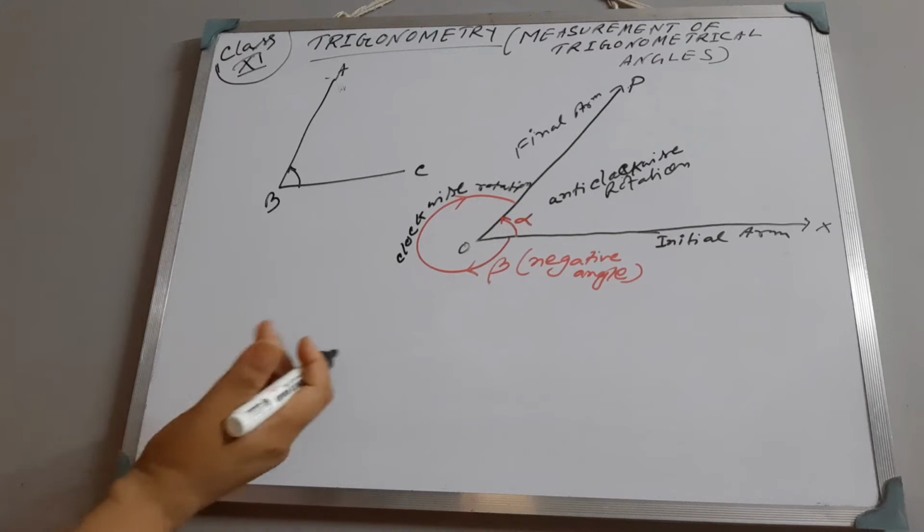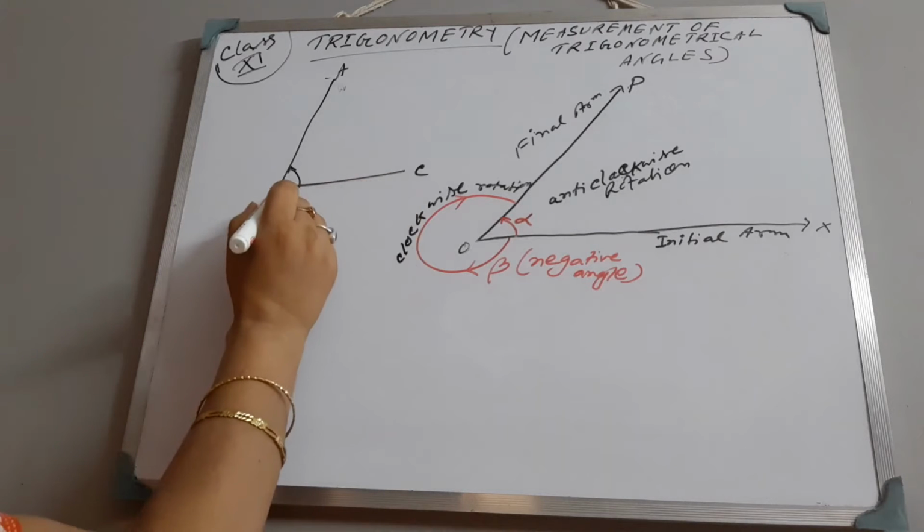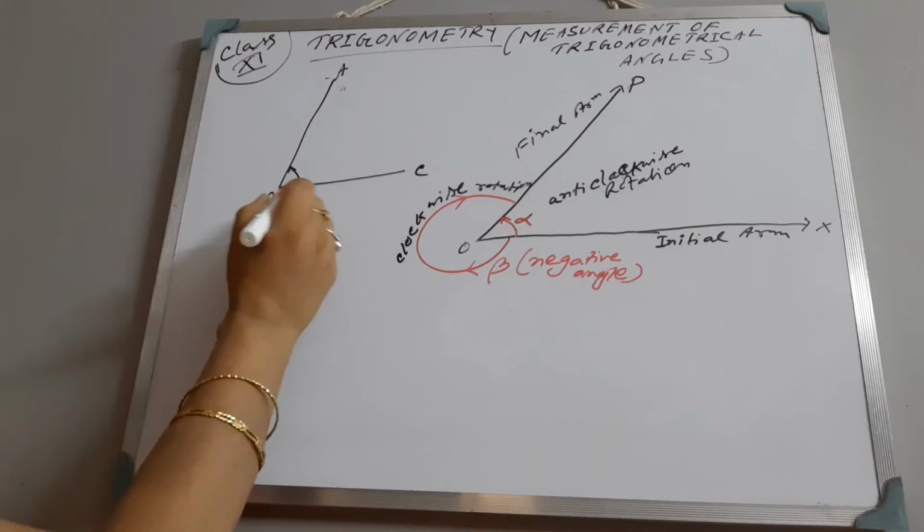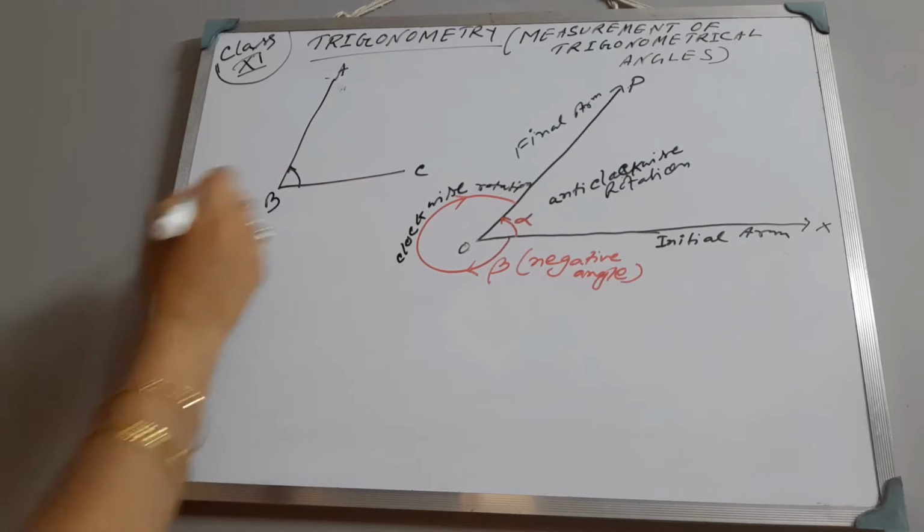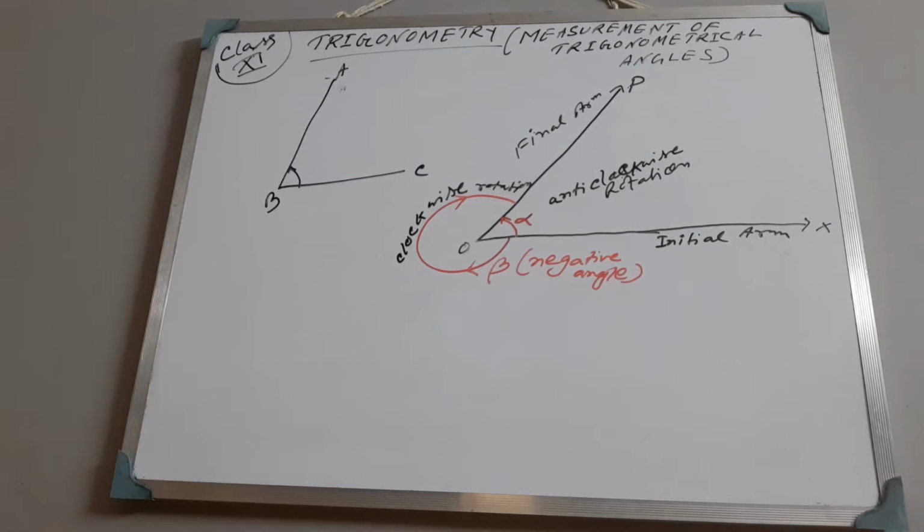What we actually do is place the protractor here. Let me show the protractor I have. Right now the protractor is missing again, it is not with me. No problem.